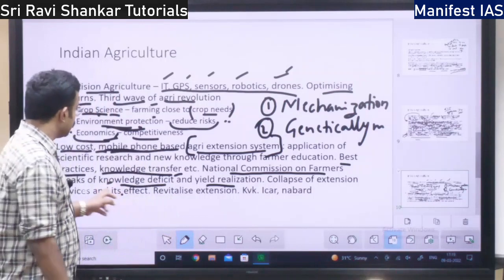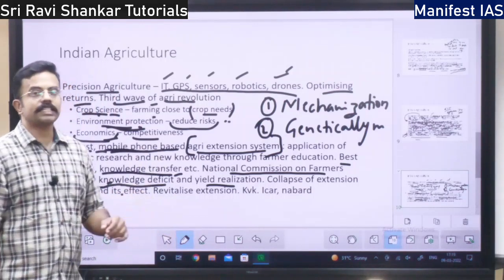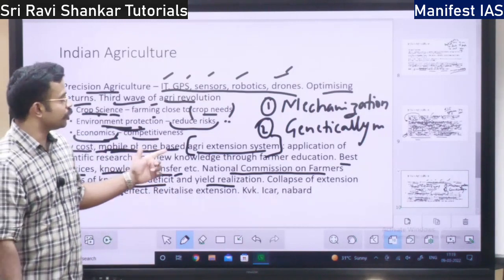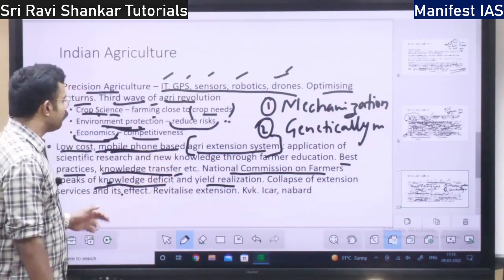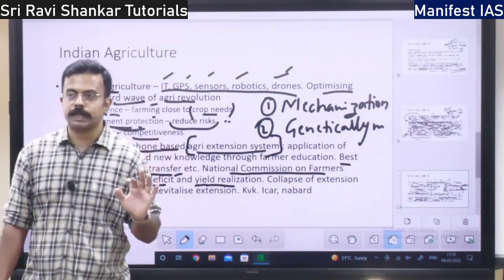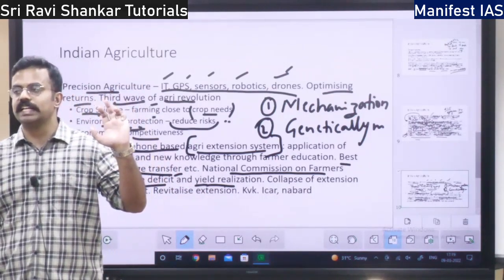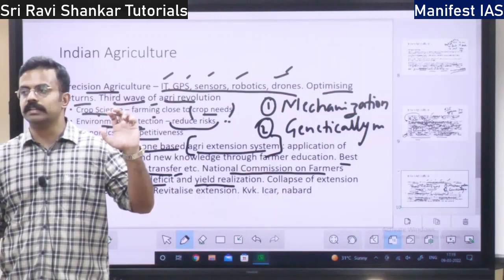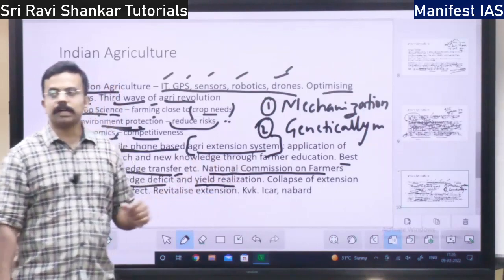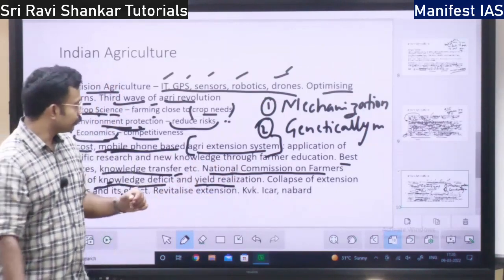They don't know that. That is why there is a knowledge deficit. Then you have yield realization. This commission also speaks that there is less yield realization. There is no good yield, right?